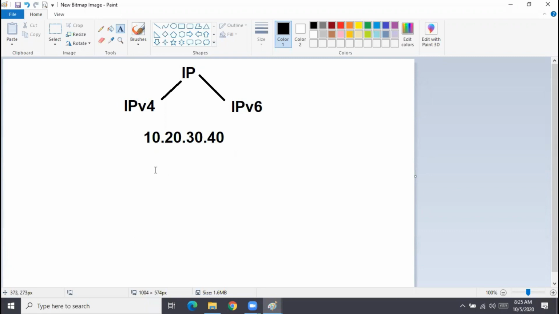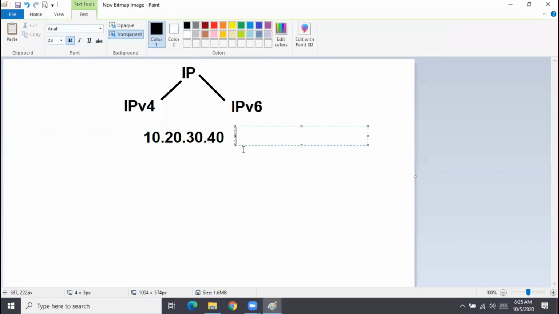So when I say just 10.20.30.40 without specifying the subnet mask, the most I can say is that since it is 10, it is a Class A private IP address. It's classful, and since I have not specified the subnet mask, I can assume /8 as per the classful subnet.